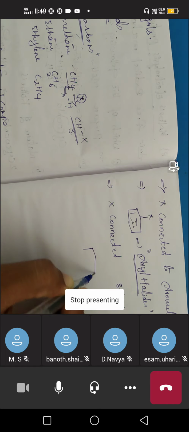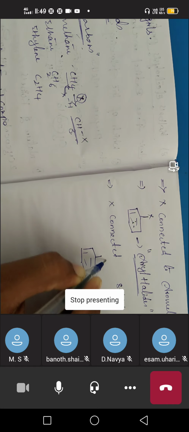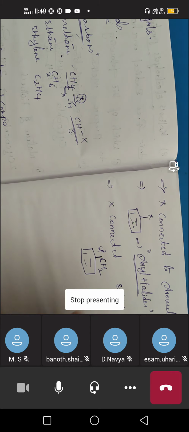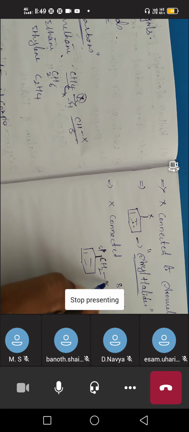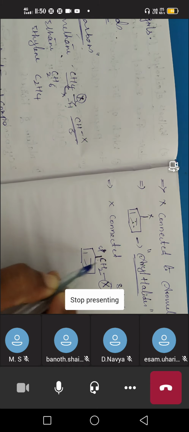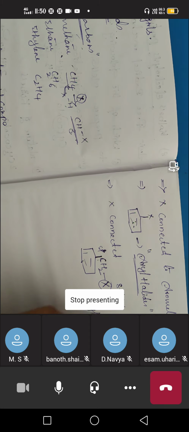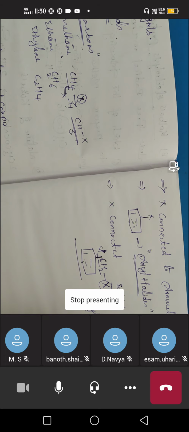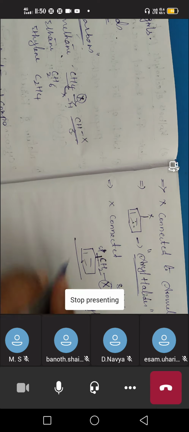See here, this is our benzene ring. Next, the sp3 carbon: here CH2 is sp3. Why? Because it is in single bond formation, so it is an sp3 carbon. On this sp3 carbon our halogen is there. See here, halogen is connected to an sp3 carbon which is on the benzene ring. So this type of compounds are generally called aryl alkyl halides. Benzene is aryl, CH2 is alkyl. In common nomenclature, these are called benzyl halides.